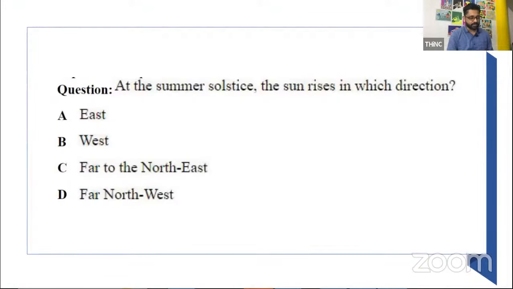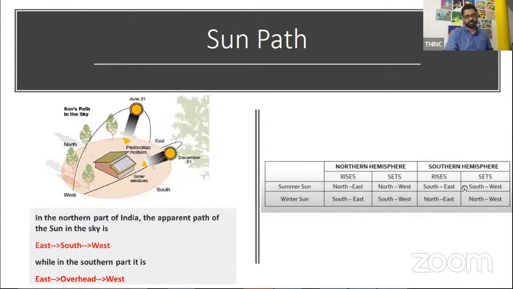Prankit says far to the northeast. Sharat says far to the northeast. Apollo also says the same. Let's assume it's the northern hemisphere, wherein we are currently.